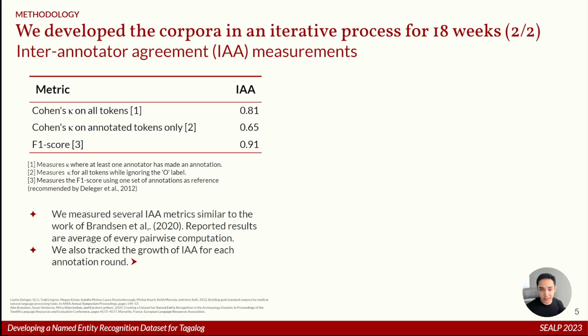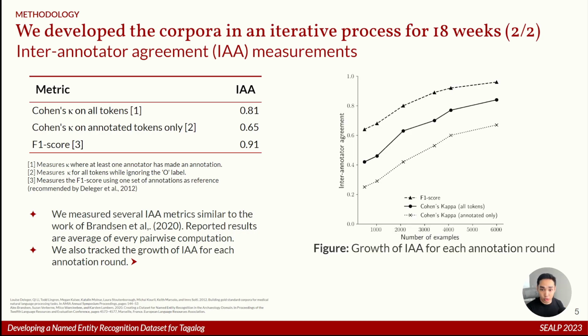I mean, you also want to consider the O tags, not ignore them completely. So in literature, we found that the recommended IAA measure is to find overlap simply by using the F1 score, using one annotation set as reference and the other as predictions. And that's what we did for our third measurement, the third row on the table. Personally, I think that F1 score is a good measure because it balances the false positives of the first kappa and the false negatives of the second, similar to balancing a high precision and a high recall measurement. But for the sake of completeness, we're reporting all three computations. We also track the growth of IAA for each annotation round just to see that we're improving in some way. Given that, our IAA metrics still show our annotations are of high quality.